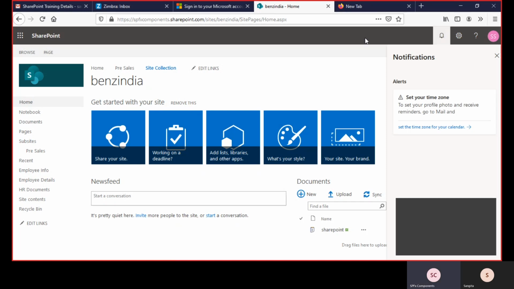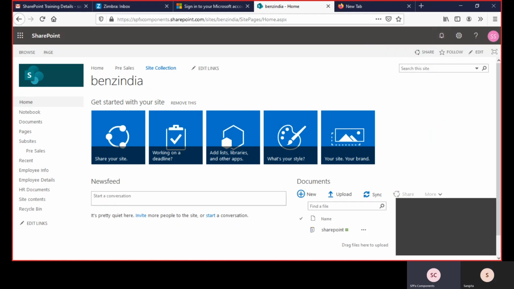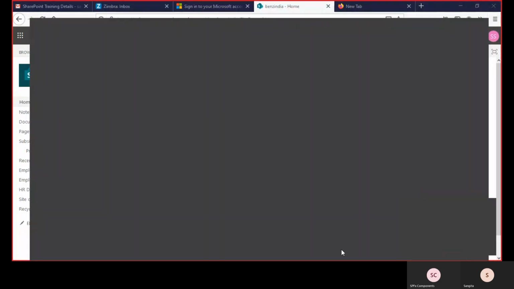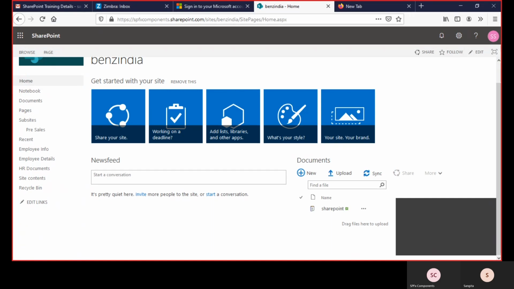So I am giving the admin center URL. Please try to access it now. This one, SharePoint. No, HTTPS SPFX components hyphen admin dot SharePoint.